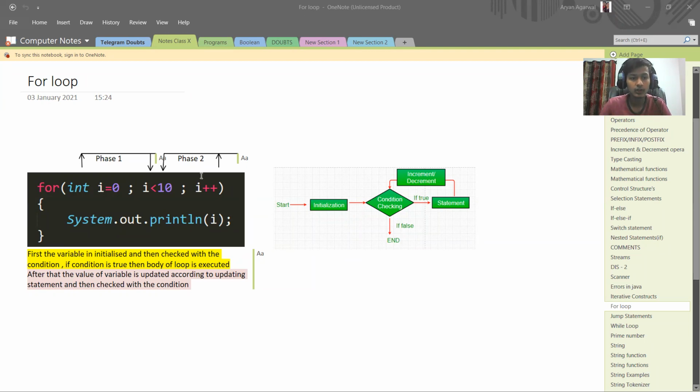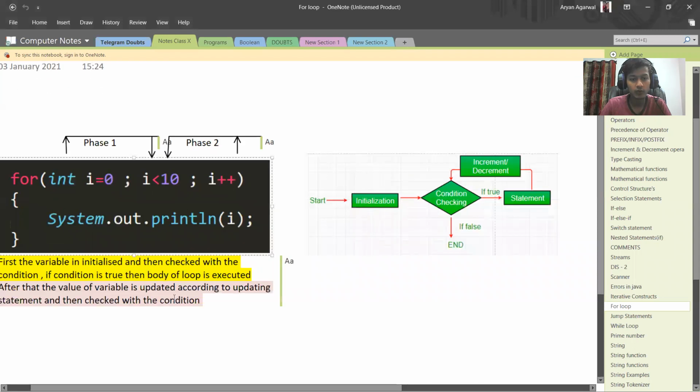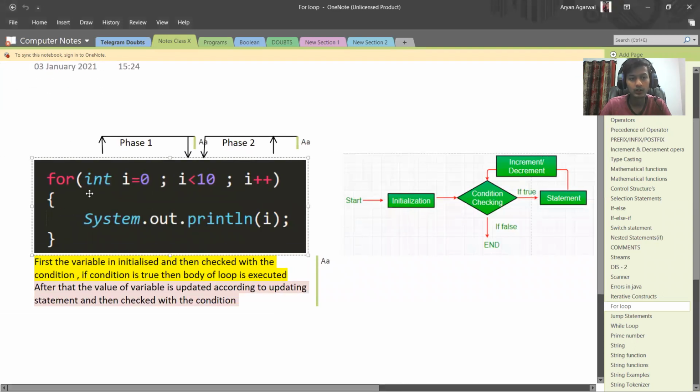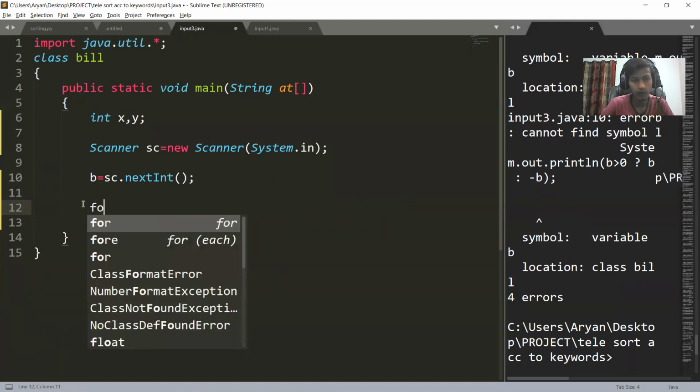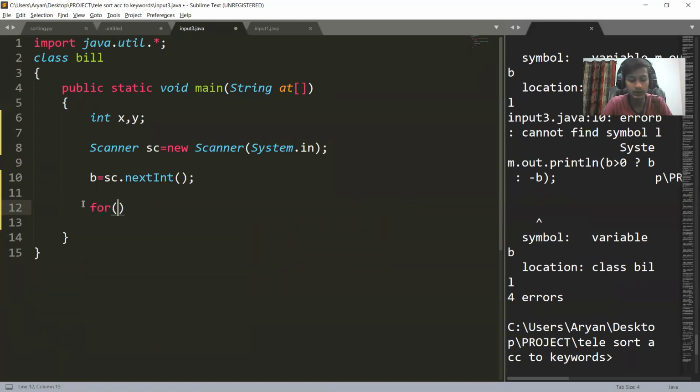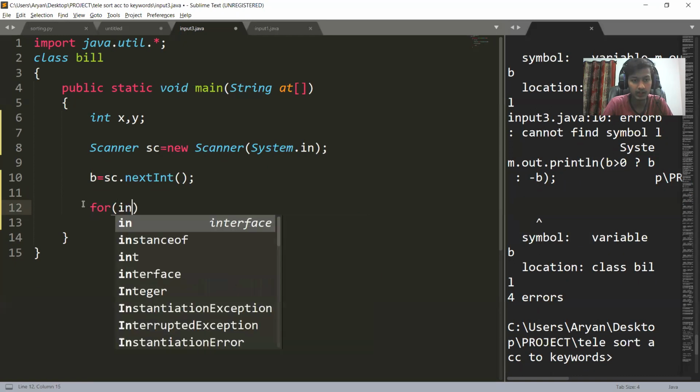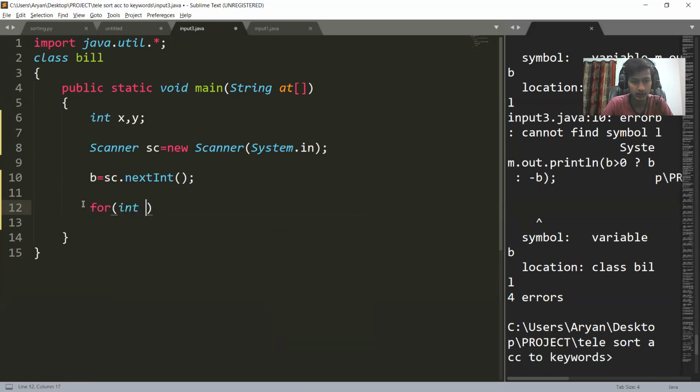And therefore the syntax of for loop is: for, in the first step we initialize the value. The value that you initialize inside the for loop you can call the loop variable.